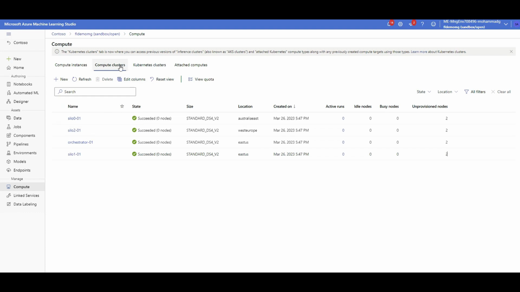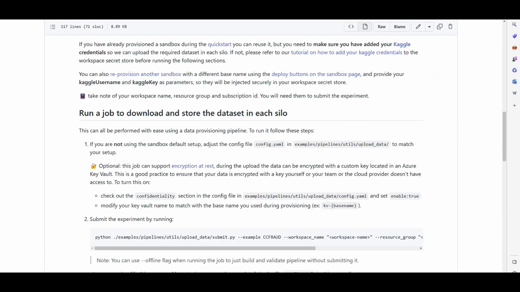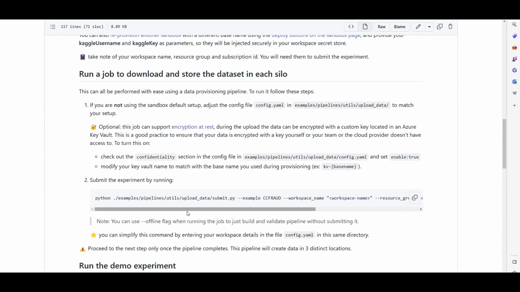Okay, so this is the first thing we're going to do, and this is telling us how we can do it. In the repository that we cloned in Azure ML, which we're going to come back to shortly, under the example folder, pipeline, utils, upload data, we need to run this submit.py. But before we do that, we should add some values for the parameters in the config YAML file, because we need to tell it our workspace, the resource group, and the subscription ID, and let this code know where we are in Azure world and have the data downloadable there.